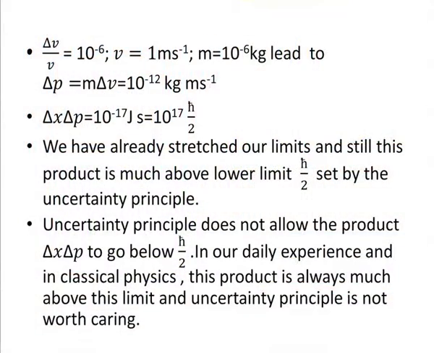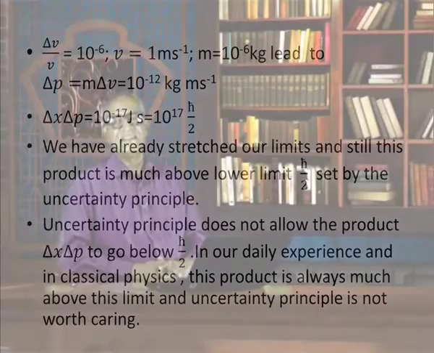Now, we have already stressed our limits and still this product is much above the limit h bar by 2 set by the uncertainty principle. The uncertainty principle does not allow the product delta x delta p to go below h bar by 2. In our daily experience and in classical physics, this product is always much above this limit, and the uncertainty product is not worth caring about.